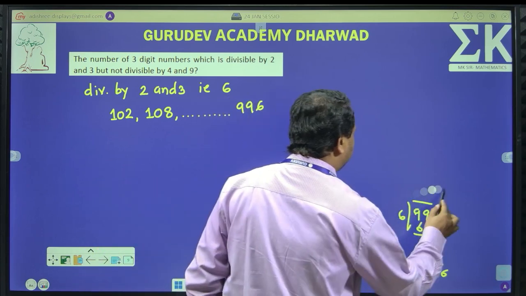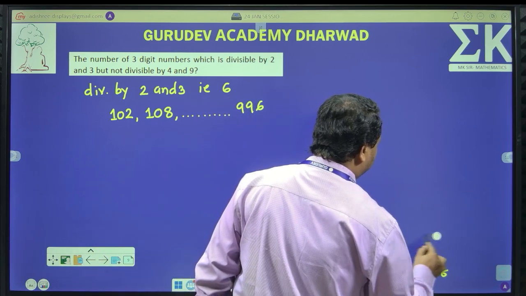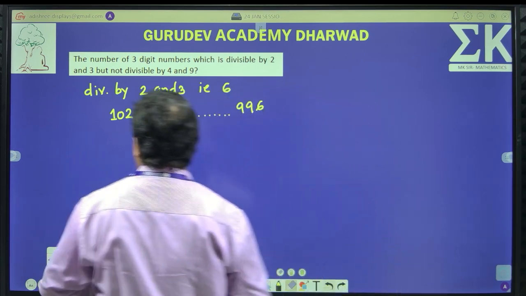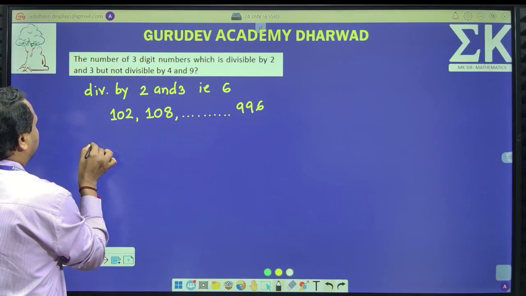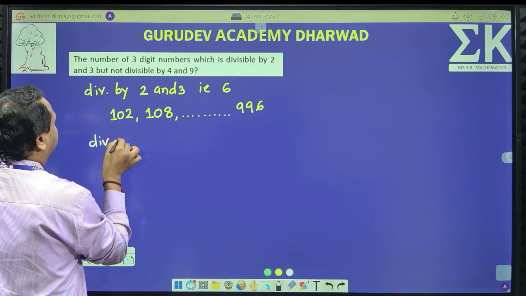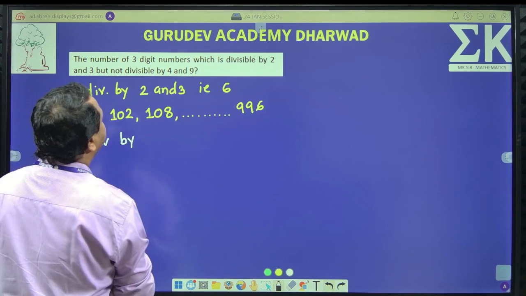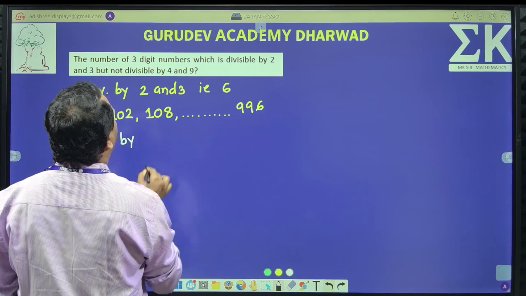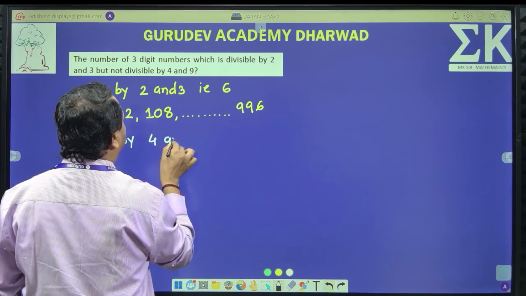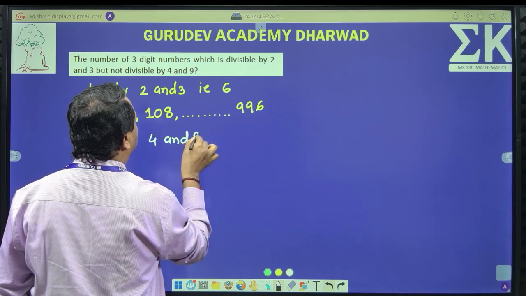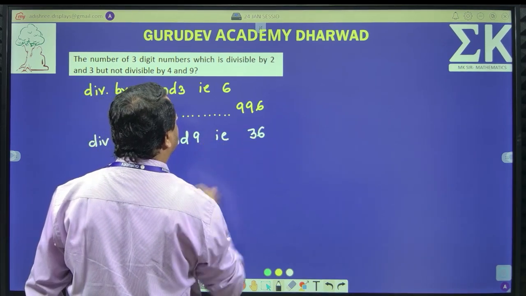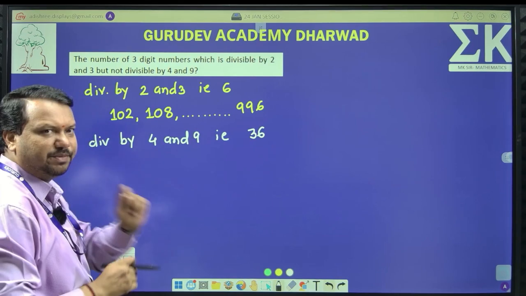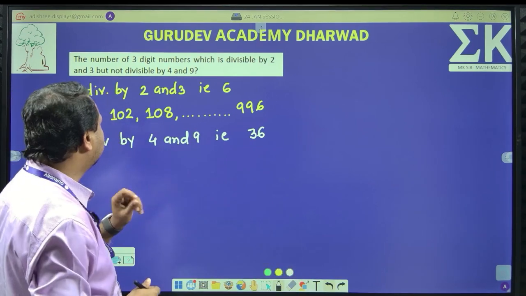Therefore, the first and last number you have to understand from the given condition. Okay, so this is the first case. Now, let us take the second case. Divisible by 4 and 9. I repeat, 4 and 9. So, let me take care of 36. 4 and 9 means it should be divisible by 36.